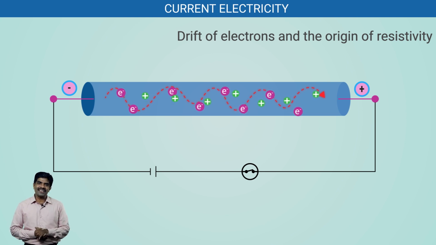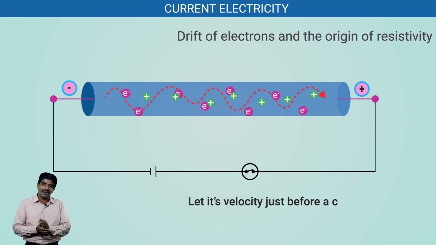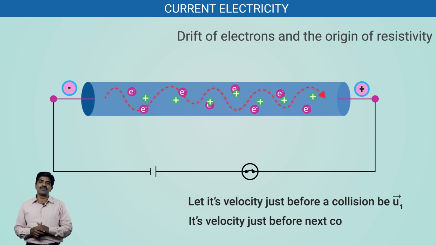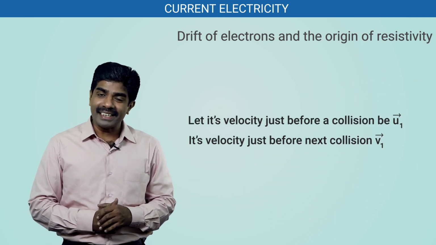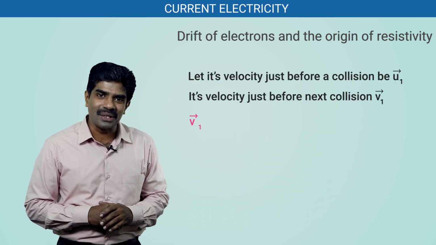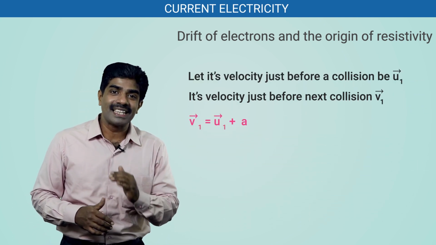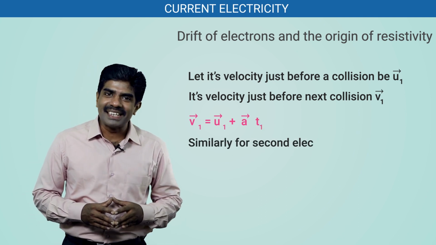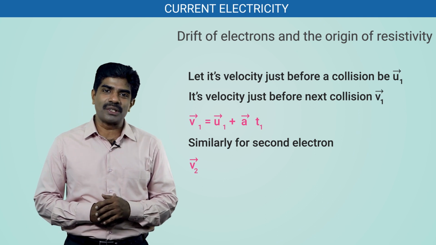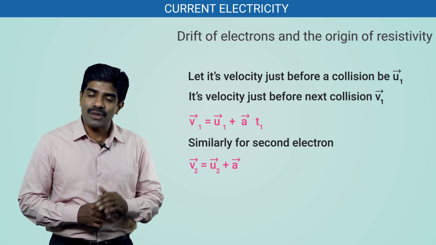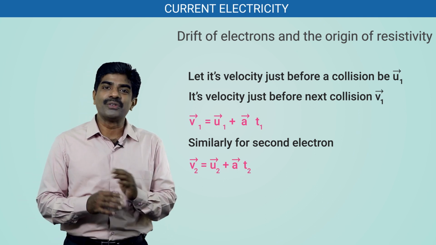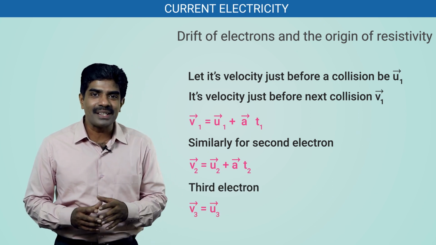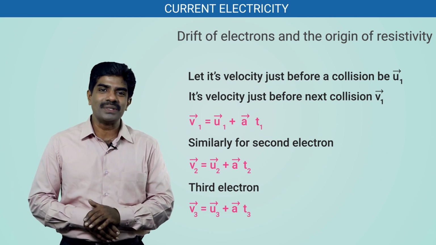Consider one electron, let its velocity just before a collision be u1 and its velocity just before the next collision be v1. Then vector v1 is equal to vector u1 plus vector a into t1. Similarly, for the second electron, vector v2 is equal to vector u2 plus vector a into t2, and for the third electron, vector v3 is equal to vector u3 plus vector a into t3.